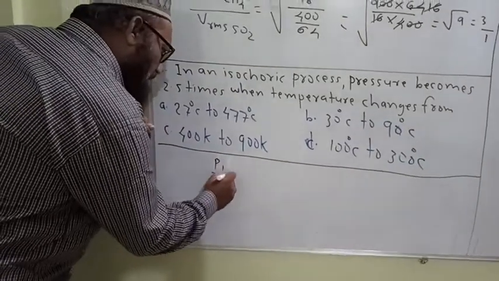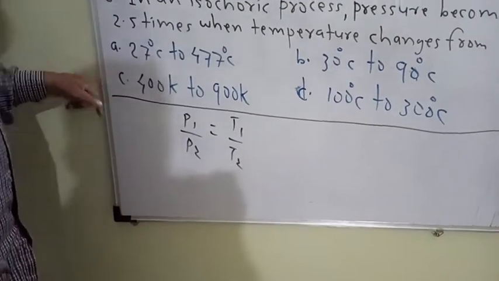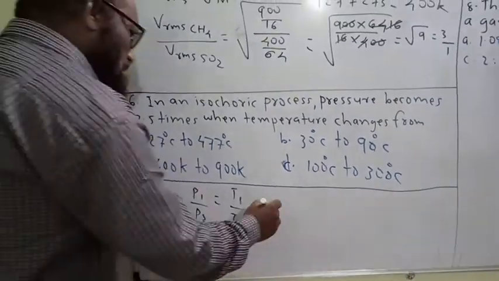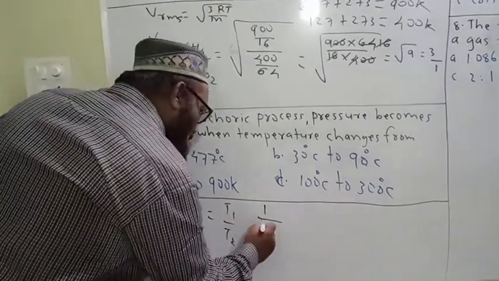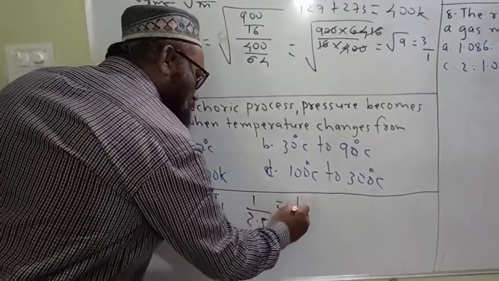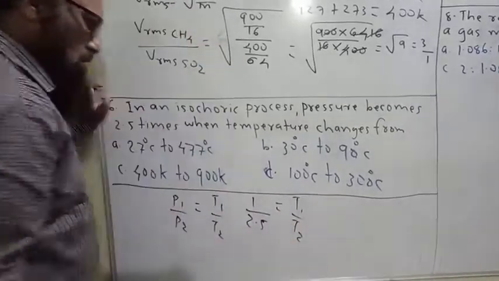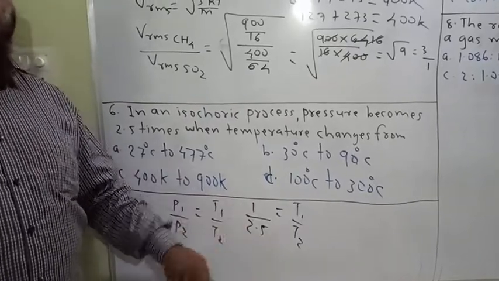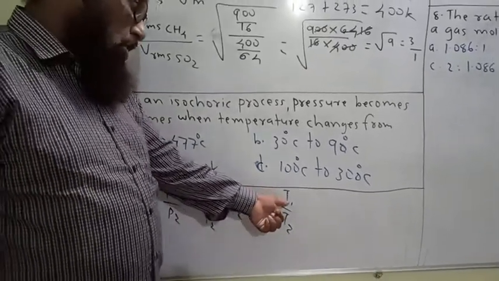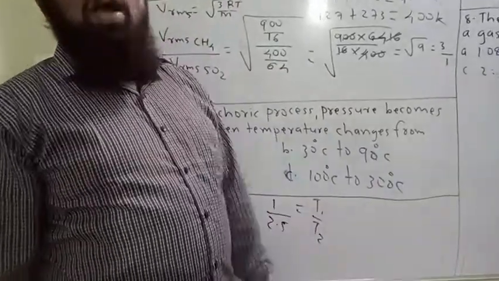P1 upon P2 is equal to T1 upon T2. Suppose P1 is 1 unit initially, then the final pressure is 2.5 units, equal to initial temperature T1 upon T2. Now as pressure changes from 1 to 2.5, temperature should also change from 1 to 2.5 times.